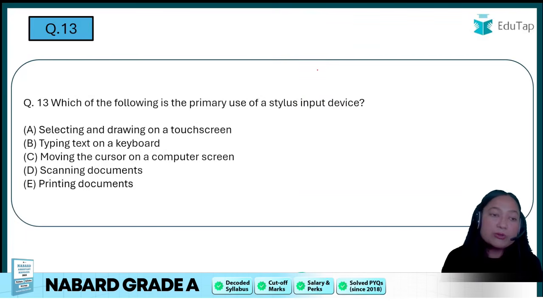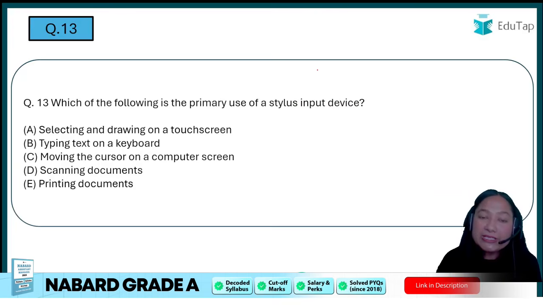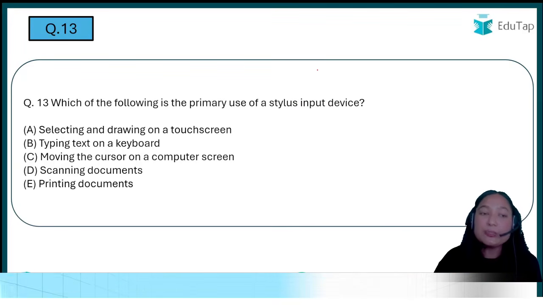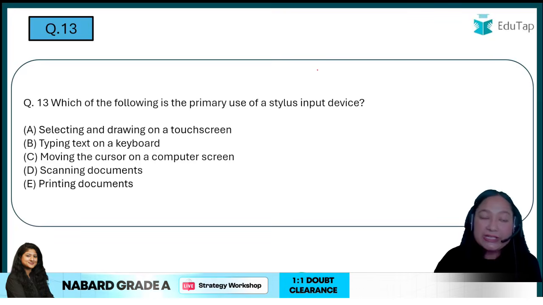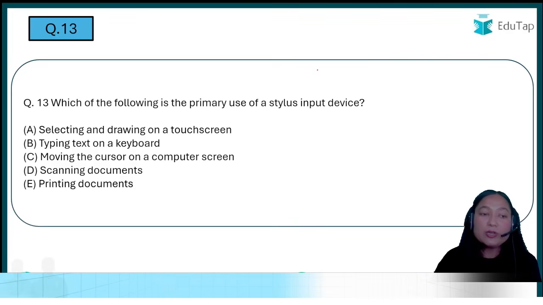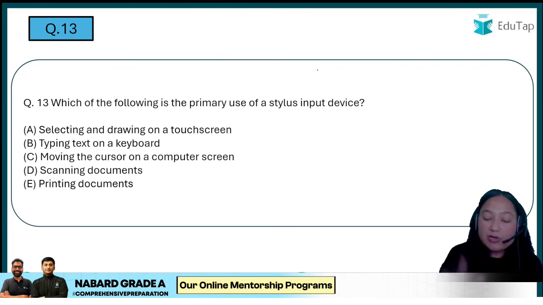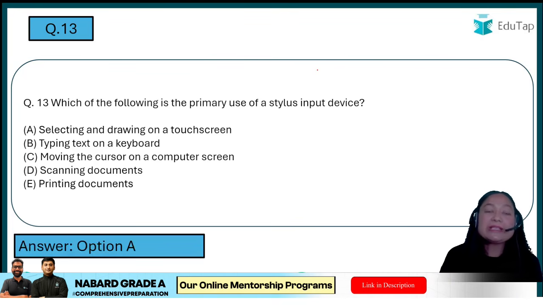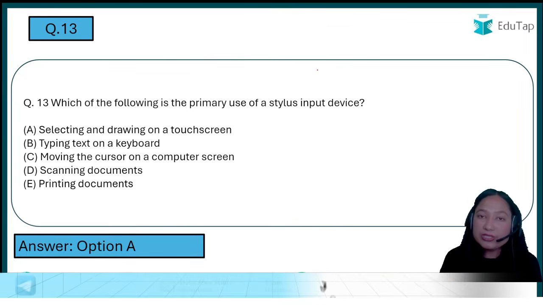Moving toward the next question. Which of the following is the primary use of a stylus input device? Your options are: selecting and drawing on a touch screen, typing text on a keyboard, moving the cursor on a computer screen, scanning a document, and printing a document. The correct answer is option A, selecting and drawing on the touch screen.